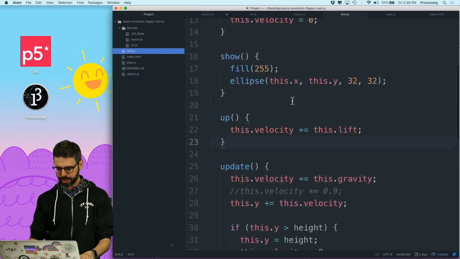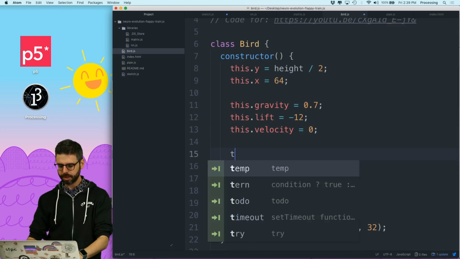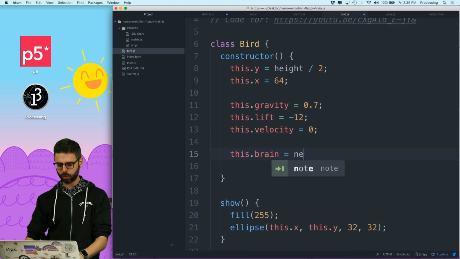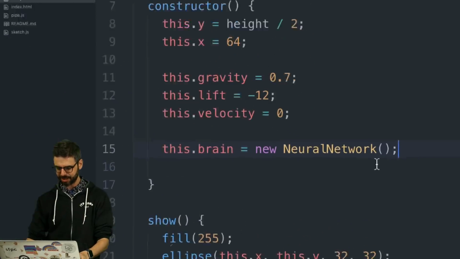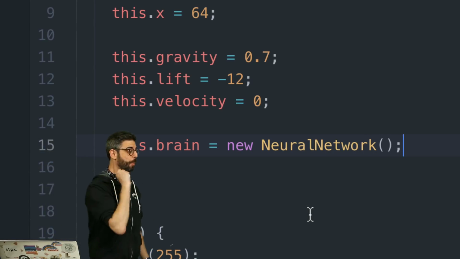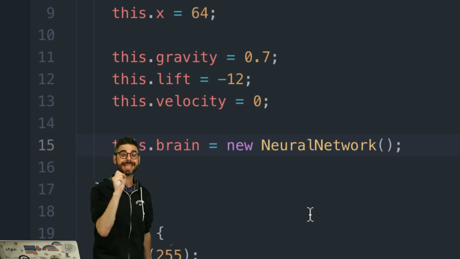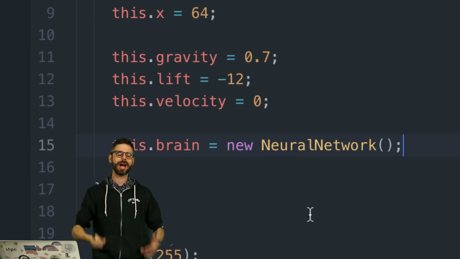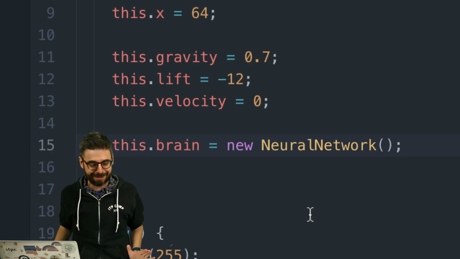So now I'm going to go over here and I'm going to say this.brain equals new neural network. So the idea here is that inside the bird object will be its own neural network, and its neural network will be the thing that makes the decision whether it should jump or not. I'm remembering, this is not an original idea I have, of course.